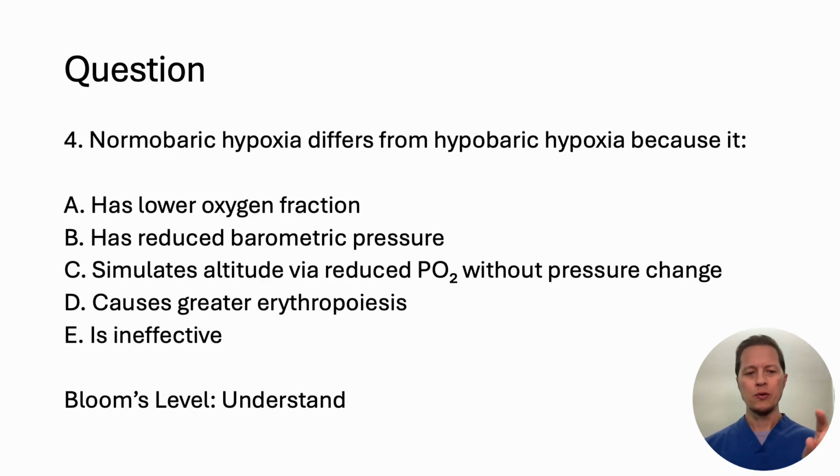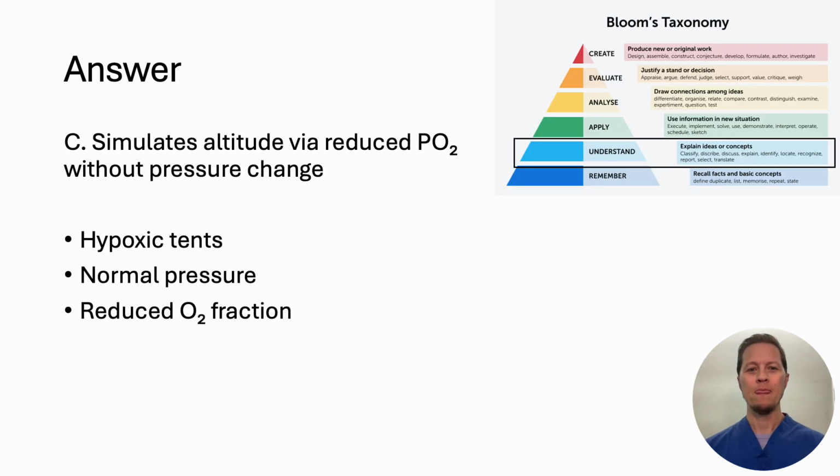Question 4. Normobaric hypoxia differs from hypobaric hypoxia because what? Does it have lower oxygen fraction, reduced barometric pressure, simulates altitude via reduced PO2 without pressure change, causes greater erythropoiesis, or is just flat out ineffective? And this one is C. It simulates altitude via reducing the PO2 without changing the pressure. Hence, normobaric hypoxia. It lowers your inspired PO2 without reducing the barometric pressure.